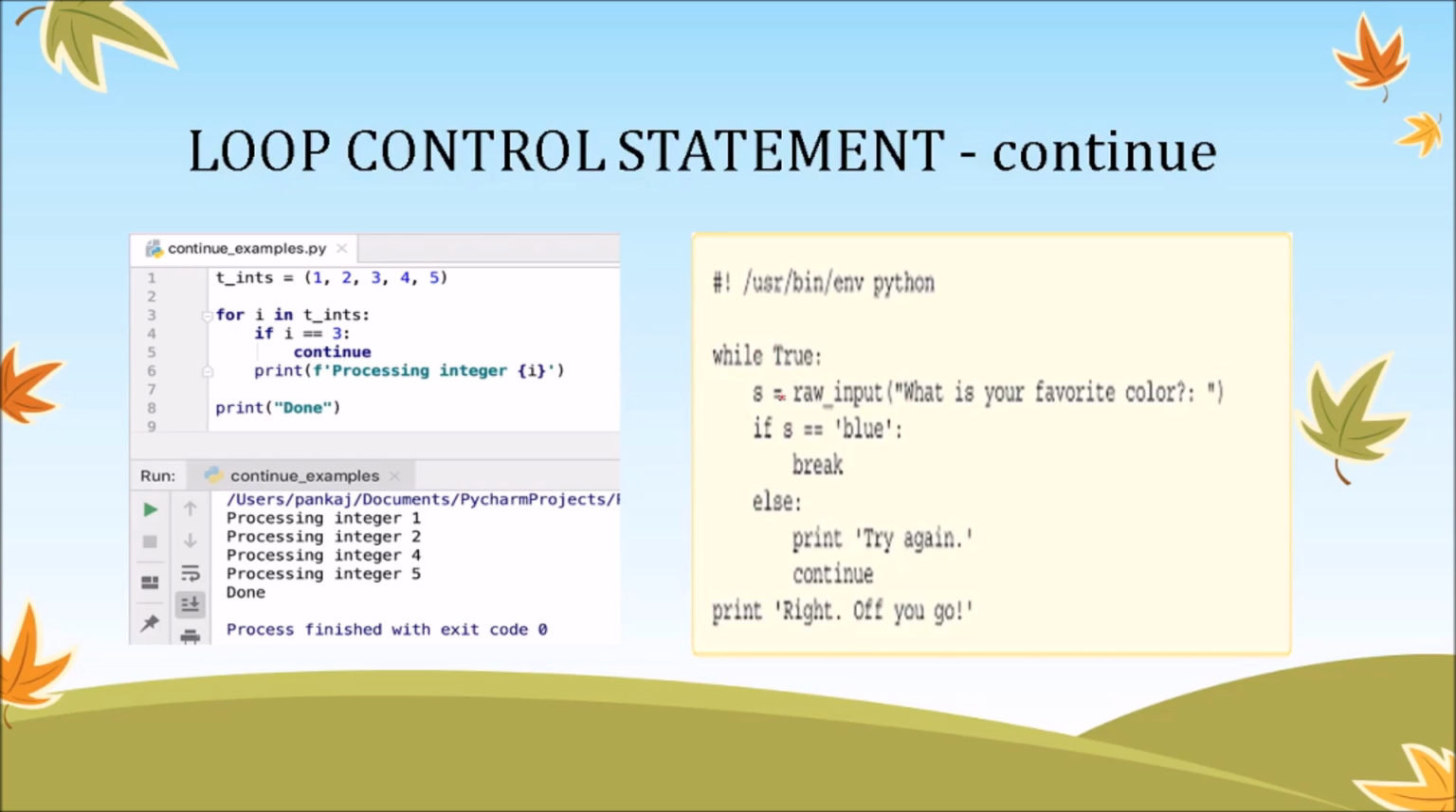And we can now see the usage of break and continue together. While true, s is equal to input, what is your favorite color. If the user enters blue, it will break, otherwise it will say try again, and it will continue with the next value. This loop will be stopped only when the user enters the value blue, otherwise it will keep on going. And the continue helps us to move on to the next iteration. So basically this break statement is the exit criteria or the terminating criteria for this loop, otherwise it is going to be an infinite loop.